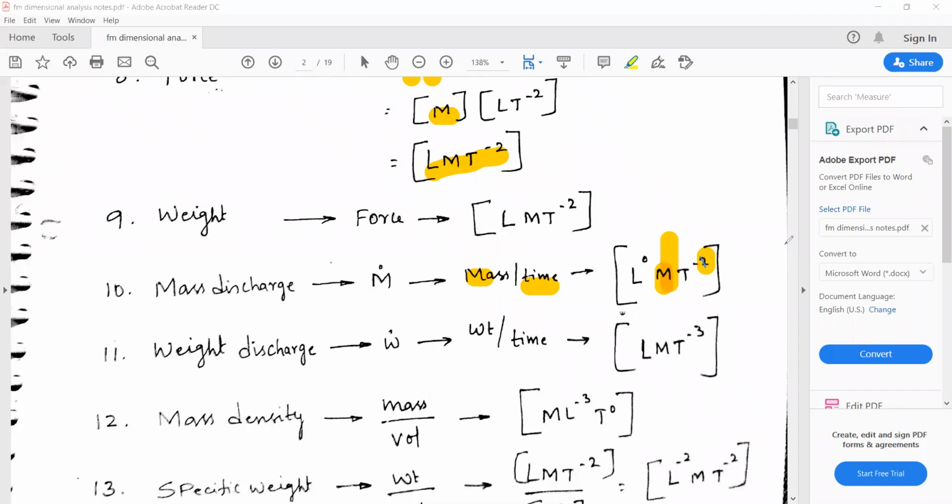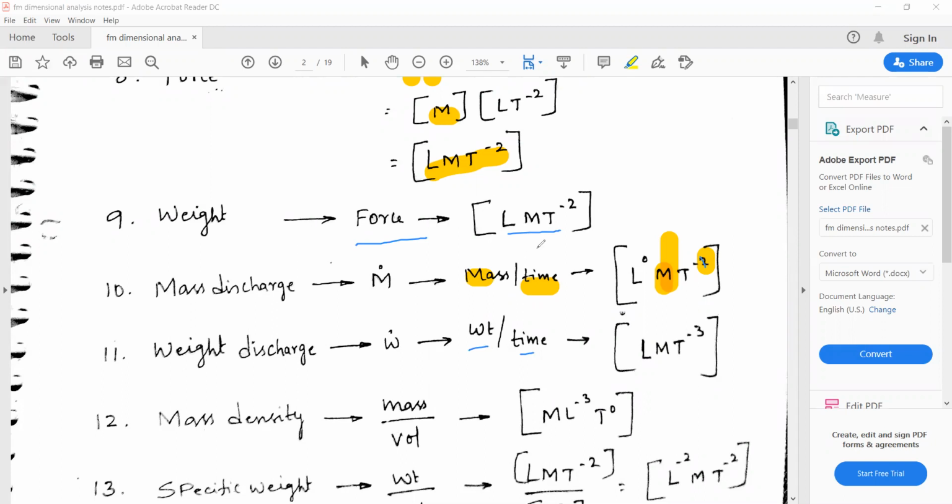Coming to weight discharge, it is the ratio of weight per unit time. Weight is again related to force. Force can be written as L M T to the power of -2, because weight will be in Newton, which is force, mass into acceleration.